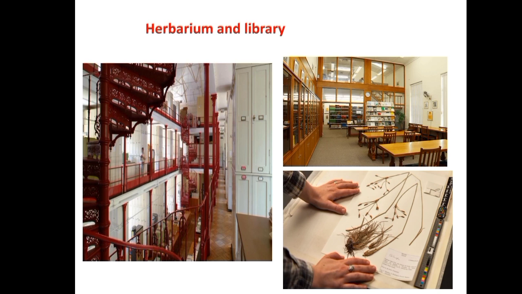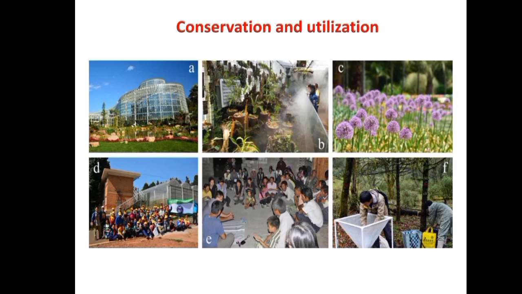Third one, that is conservation and utilization. The living plant collections are the main contributions of the botanical gardens. So the conservation of the living plants in the botanical gardens, especially the threatened species. Threatened species means species which are critically endangered.